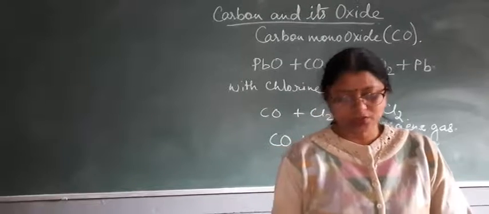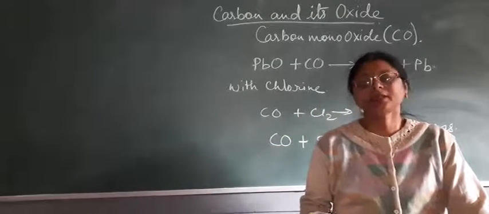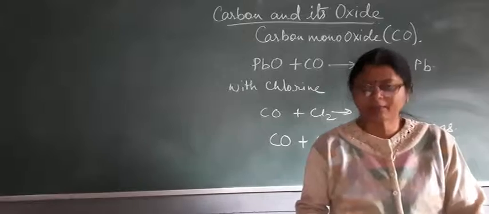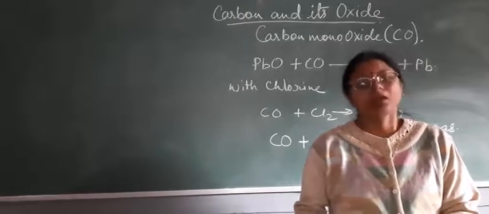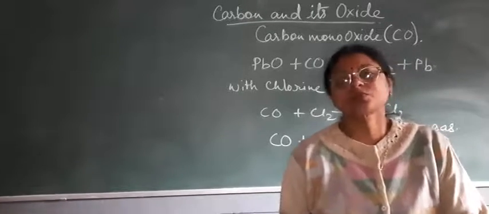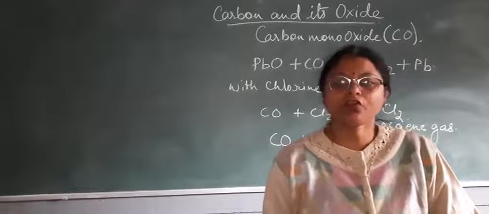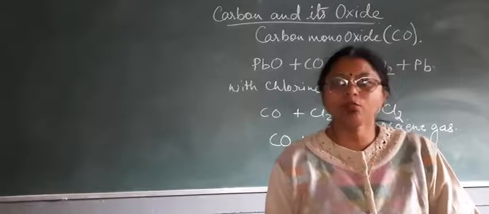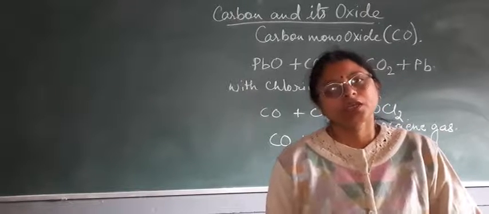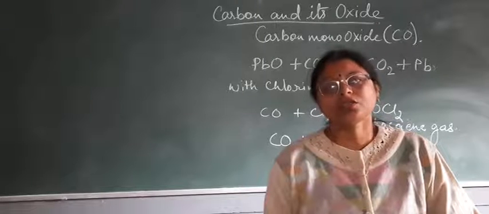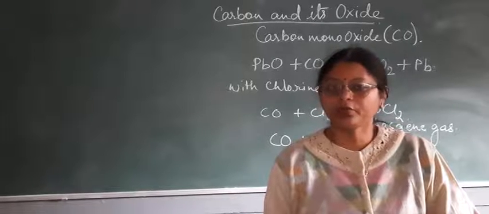It is used to produce synthetic petrol and methyl alcohol. It is a poisonous gas as it forms carboxyhemoglobin, which doesn't allow oxygen to react with hemoglobin.